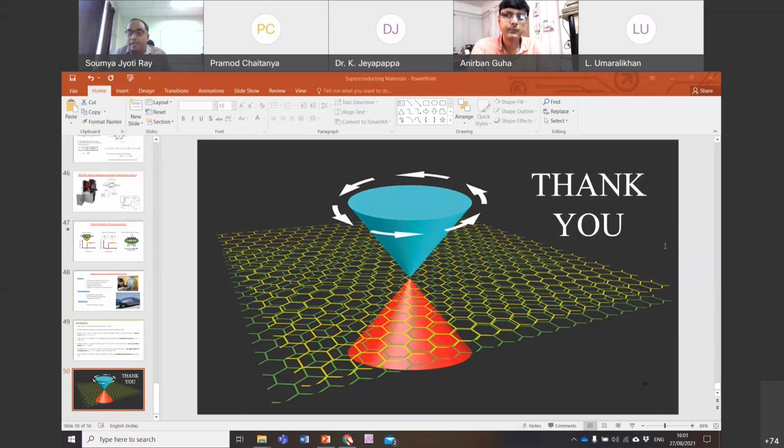Now, what is happening next in the material? The superconducting phase actually creeps into the material. Other than that, the material property, in the sense that the atoms are there, of course, does not become a new material. The elemental composition, everything stays the same. It's only the electrical conductivity and the magnetic behavior that changes.